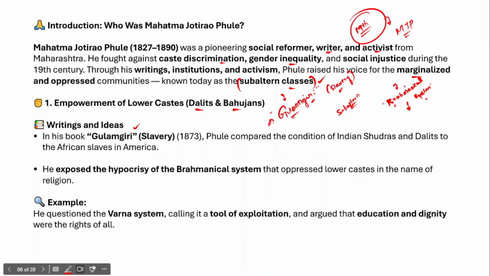Now when you write an answer, it is always advised to mention an example also, so that your answer will become more legitimate and authentic. Here he questioned the Varna system, right? In India there are 4 Varnas. We all know about those 4 Varnas: Brahmins, Kshatriyas, Vaishyas and Sudras. So he questioned the Varna system, called it a tool of exploitation, and argued that education and dignity were the rights of all men. This is what he argued.